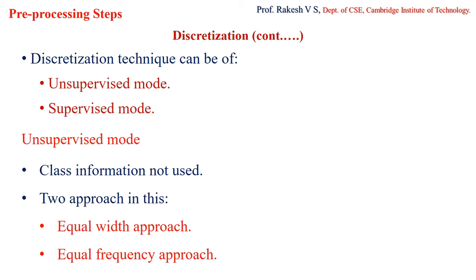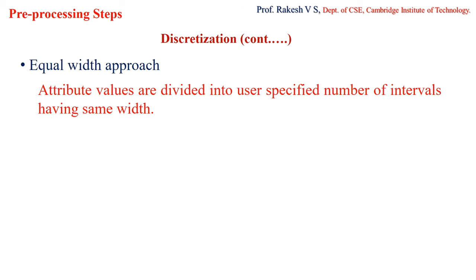We have two different approaches here. One is the equal width approach and the other one is the equal frequency approach. So let us first consider the equal width approach. In this approach, the attribute values are divided into a user specified number of intervals having the same width. So you are going to divide the given data set into a number of intervals specified by the user, and these intervals are having the same width.